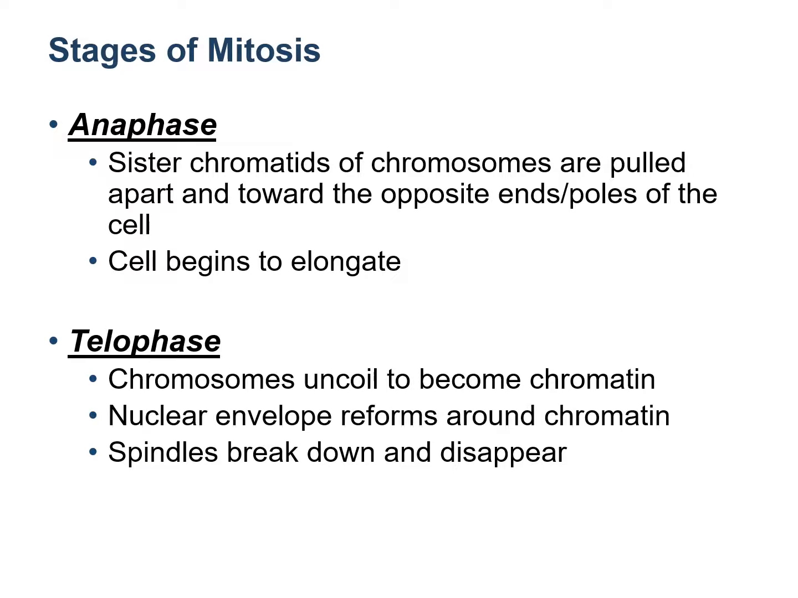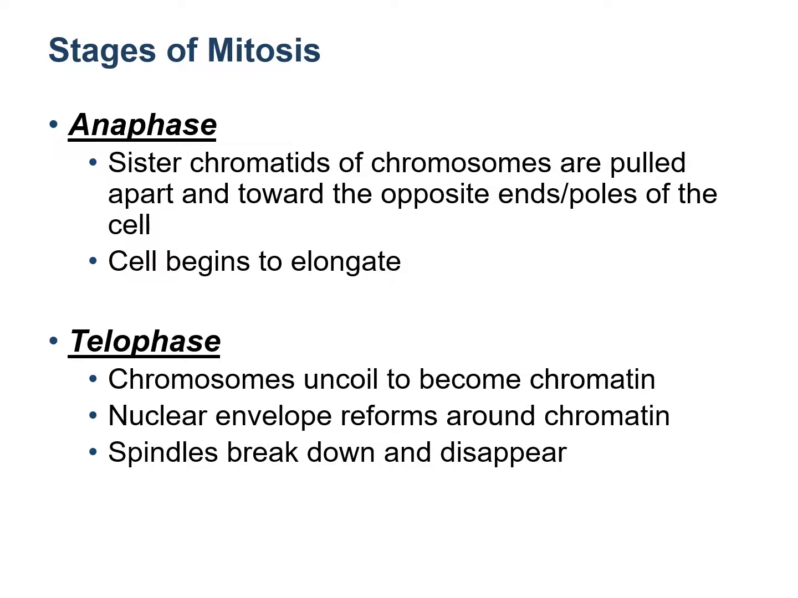Metaphase is followed by anaphase. In anaphase, the two sister chromatids of each chromosome are pulled apart by the shrinking microtubules, that means the spindle fibers, and the two sister chromatids start moving towards the opposite poles of the cell, and when they are doing so, they look like V-shaped chromosomal elements. And the cell in general looks long, so it begins to elongate.